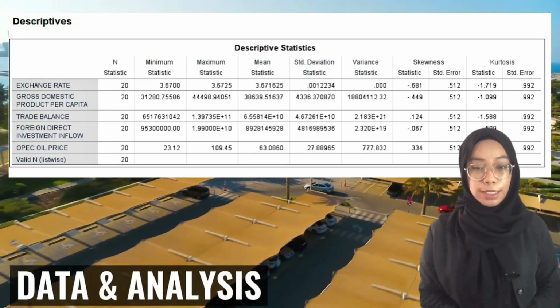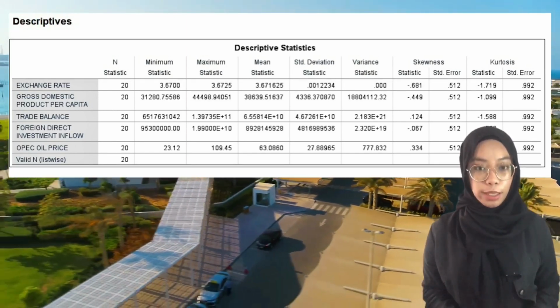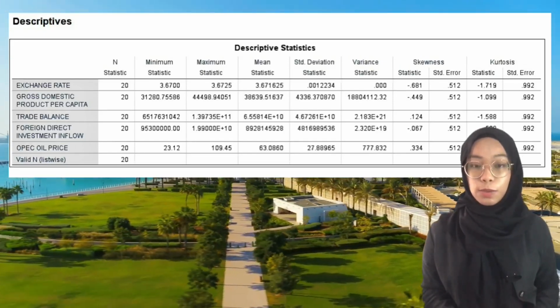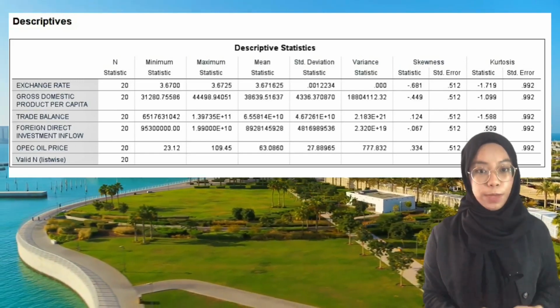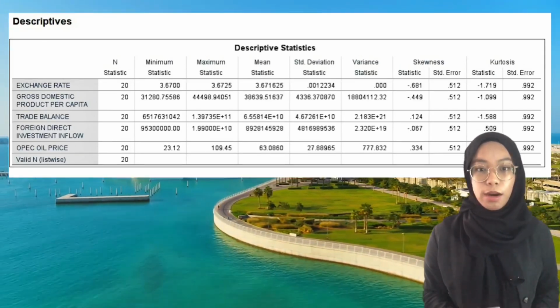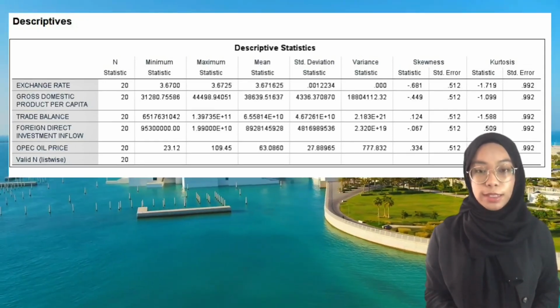Firstly, based on the descriptive statistics, there are 20 sets of data that come from annual data for 20 years, which started from 2001 until 2020. This data uses the mean as a standard measure. Exchange rate shows the value of the UAE dirham on average of 3.671625 for every US dollar.